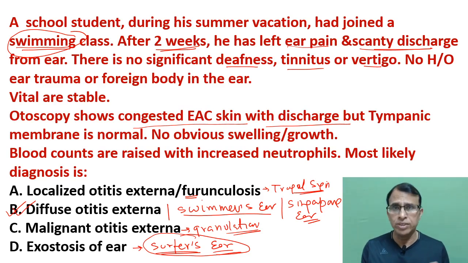In the third one, again, we know that if it is malignant otitis externa, then again it is Pseudomonas almost always. So you don't have to really depend on sensitivity and culture. Is that clear? So a simple question, but a very important concept-based question. Let's go to the next one.